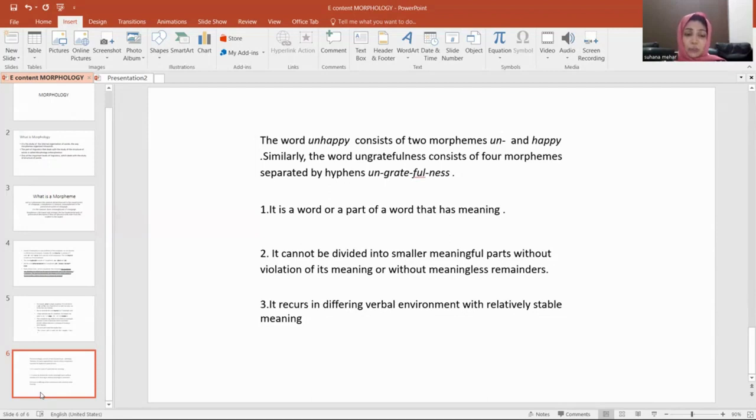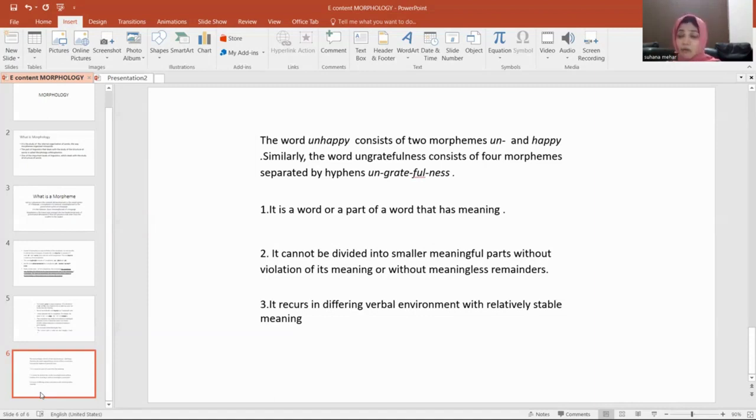So we can say that a morpheme is a word or a part of a word that has meaning, and it cannot be divided into smaller meaningful parts without violation of its meaning or without meaningless remainders. It recurs in different verbal environments with relatively stable meaning. So when we are discussing morphemes and morphology, we should know what allomorphs are, and allomorphs will be discussed in our next classes.